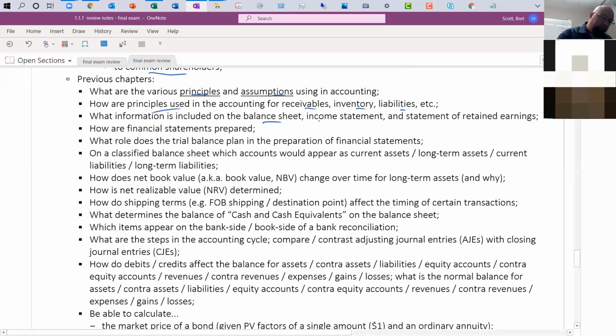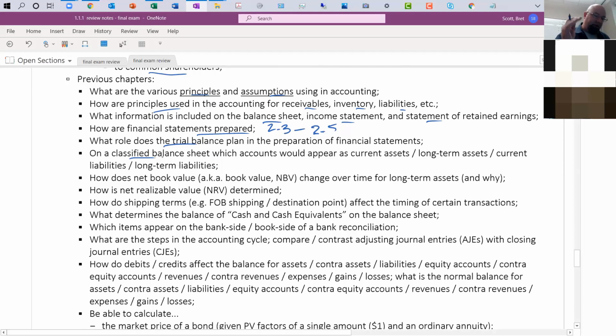What information is on the balance sheet, on the income statement, statement of retained earnings? How are the financial statements prepared? So I think that was in chapter 2, like 2.3 through 2.5. We went through an example in class where we said, okay, we have a trial balance. Now let's create the income statement. Then from there, the statement of retained earnings and the balance sheet. The trial balance is that link between all the journal entries and the chaos that we've been recording, and the financial statements that summarize all that stuff.